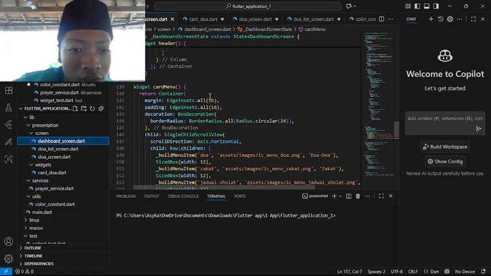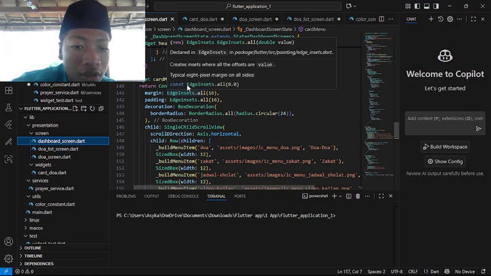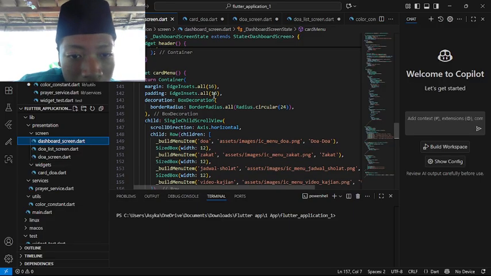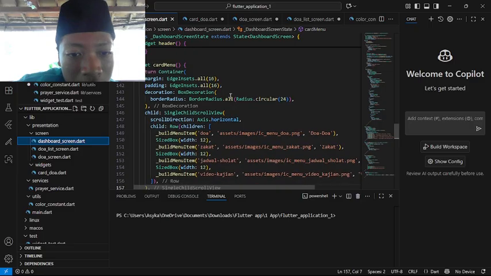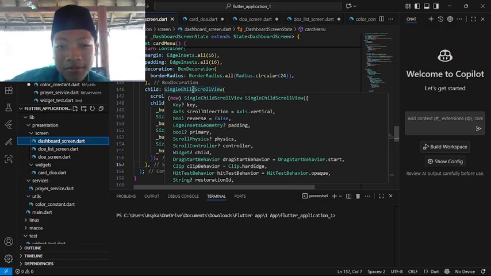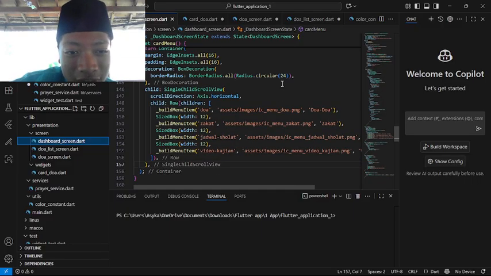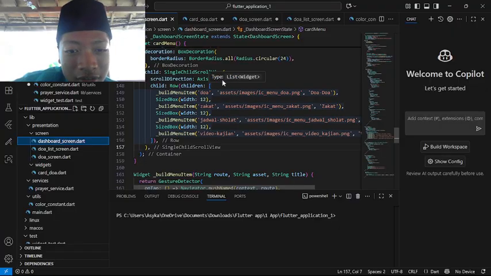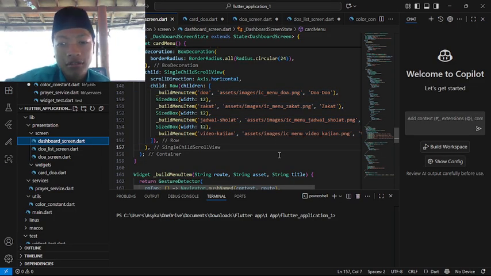And here for the widget card menu, return Container. We are making another container, padding 18, all 60. For the decoration we take BoxDecoration with a border radius, circular 24. The child inside is scroll direction Axis.horizontal, so we can scroll horizontally, from left to right. And there are the children, which are buildMenuItem.